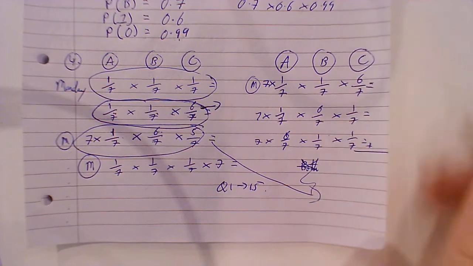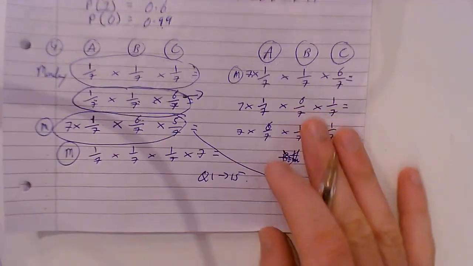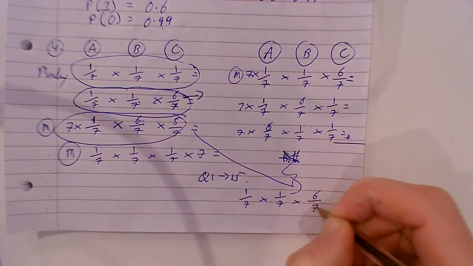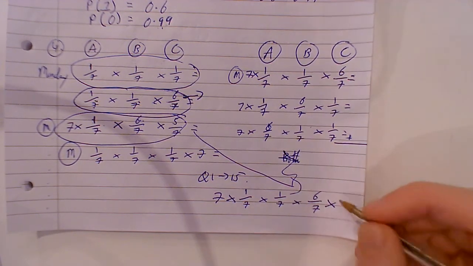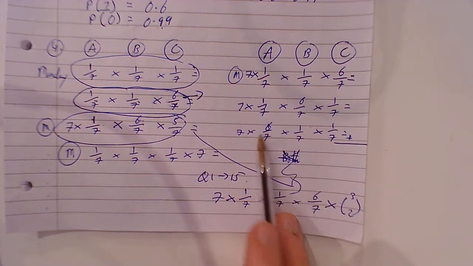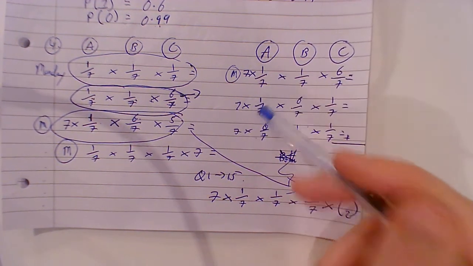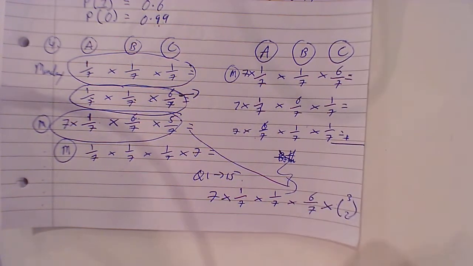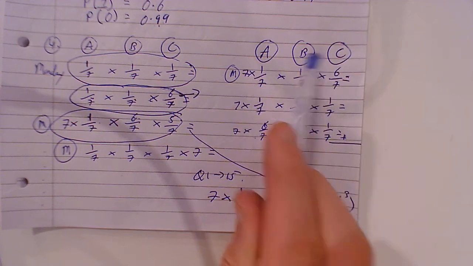Now, if I wanted to do this in a slightly different way, hopefully you don't get confused by this. We understand it's 1 over 7 by 1 over 7 by 6 over 7. We multiply that by 7. And I could have just done 3 choose 2 for here. 3 choose 2 is 3. So I'm multiplying this by 3, which is, these are all going to have the same probability. So it's this multiplied by 3, it would give you this. 3 choose 2 would have been, you got 3 people, you have to put 2 together. So A and B, A and C, B and C.